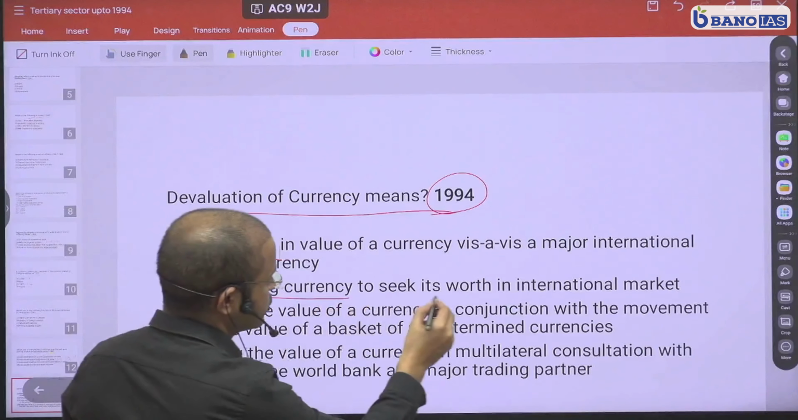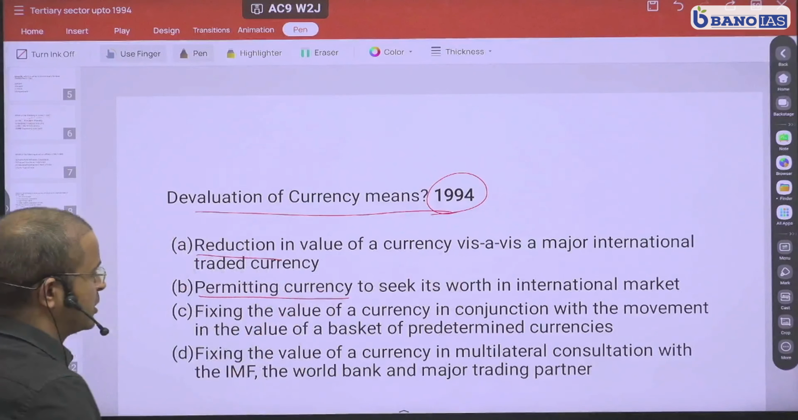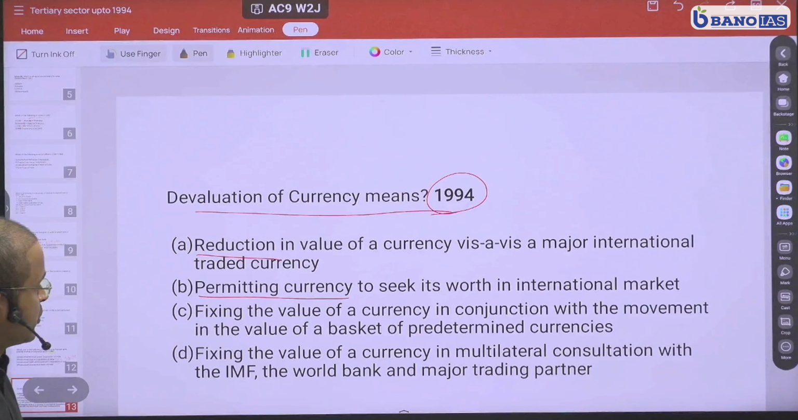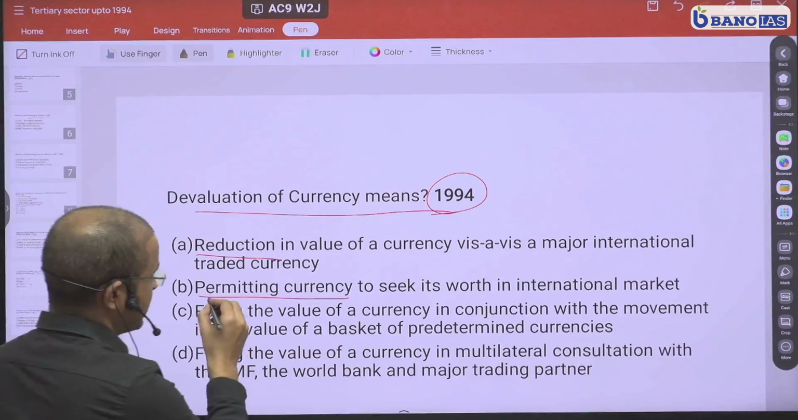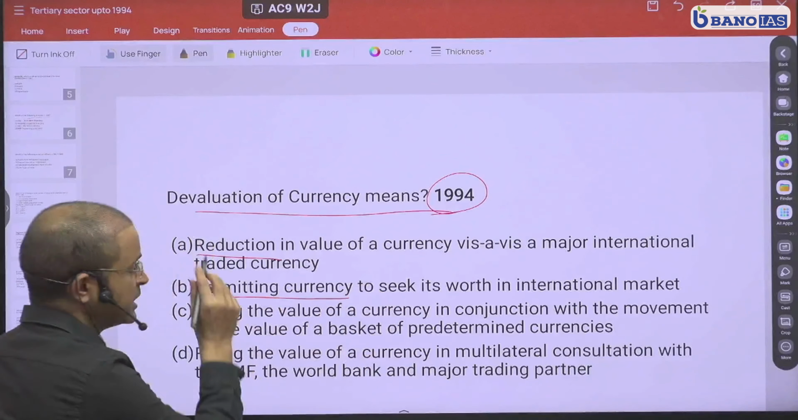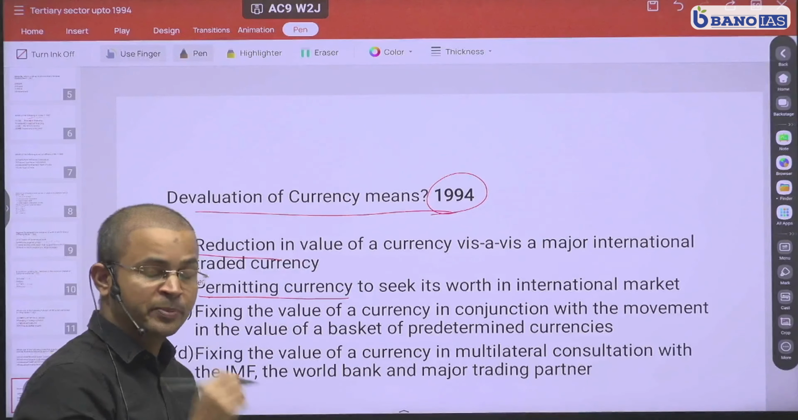Permitting currency to seek its own worth in international market. This is option B. Now we need to understand permitting currency to seek its worth. Is it devaluation or is it depreciation?